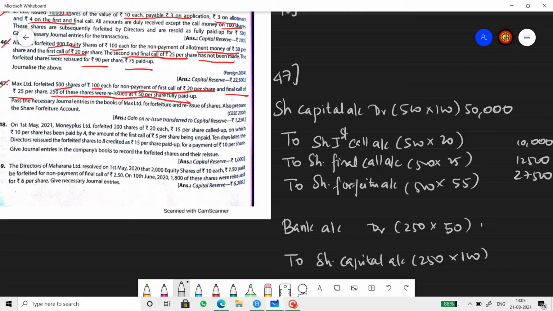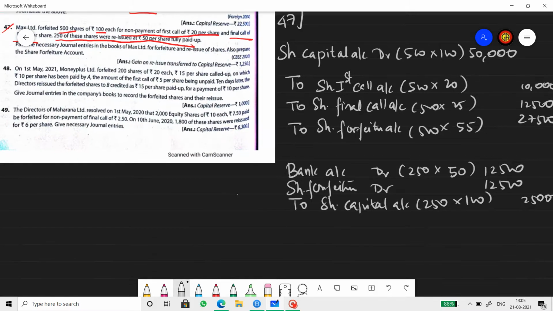So debit 12,500, credit 25,000. So there is a difference. So difference is the loss on reissue. So share forfeiture account is debited by the remaining amount of 12,500. You can take that as a balancing figure also.